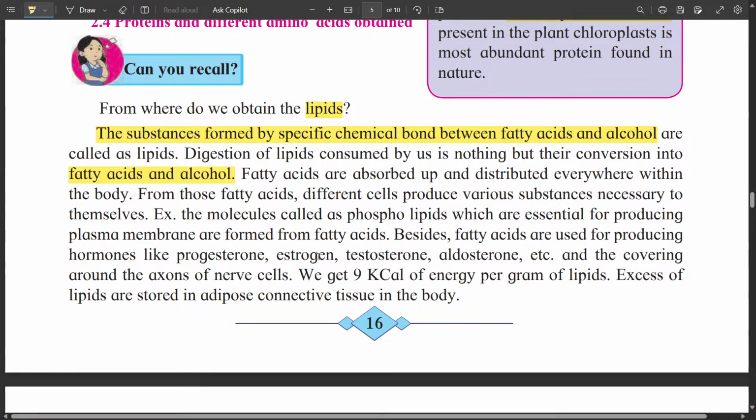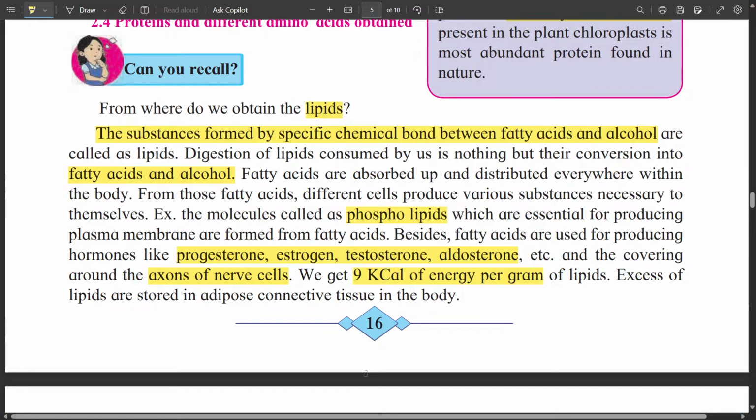For example, molecules such as phospholipids are essential for producing the plasma membrane and that are formed from the fatty acids. Besides, fatty acids are used for producing hormones like progesterone, estrogen, testosterone, aldosterone, etc. And the covering around axons of the nerve cells. We get 9 kilocalorie of energy per gram from lipids. Excess lipids are stored in the adipose connective tissue of the body.